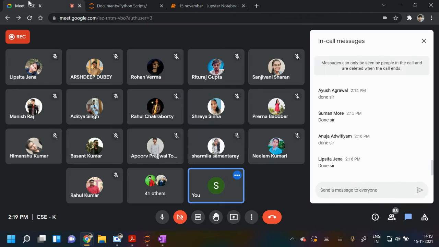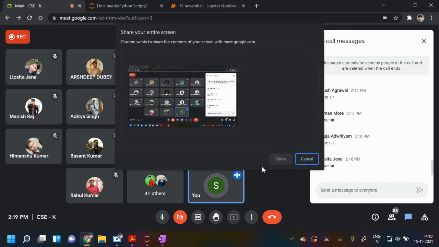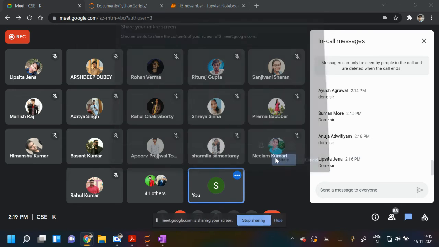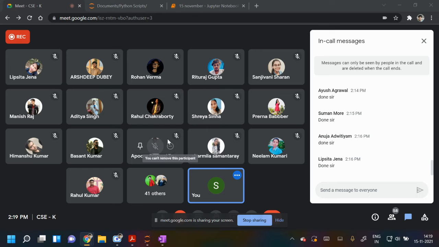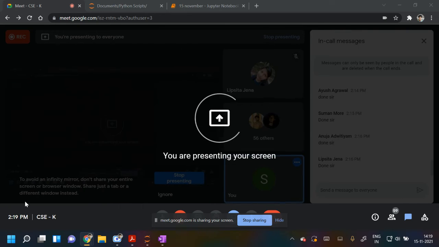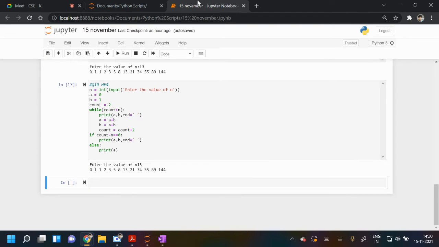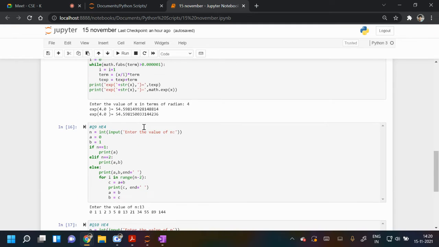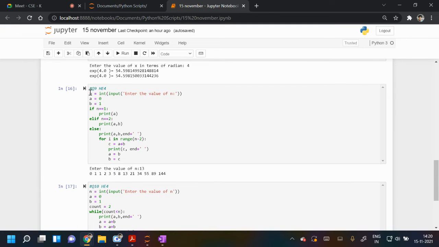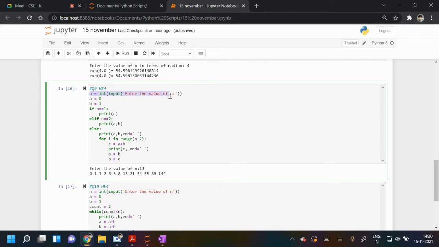Others can also do it now. You can see the code and how it is working. Check it like Lipsita has done, and do the same way here. You ask the user for n.